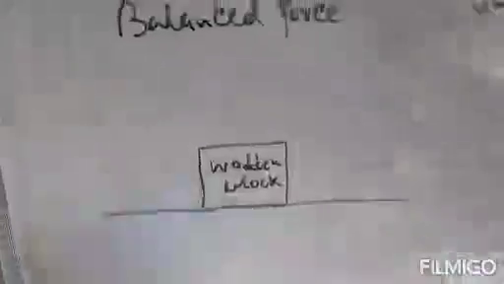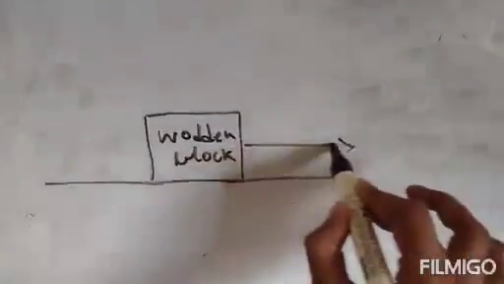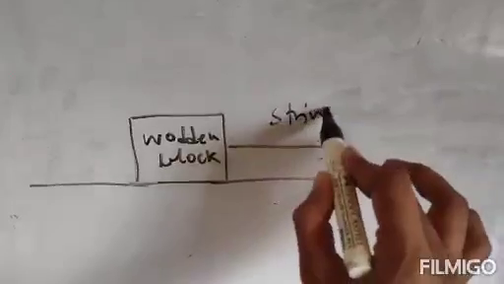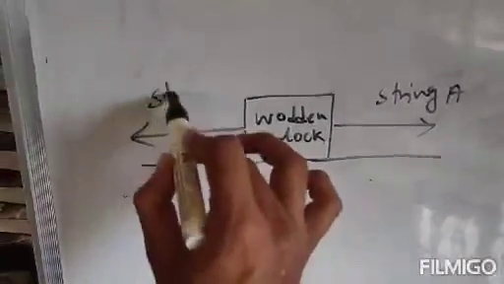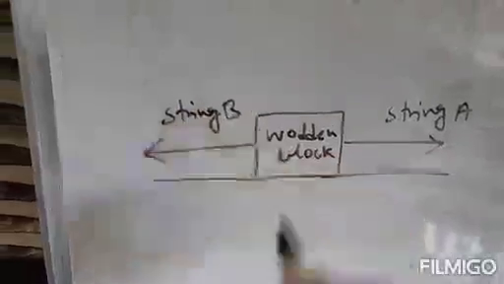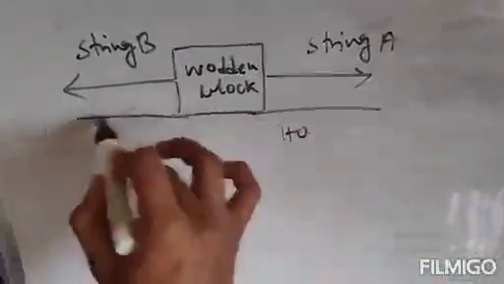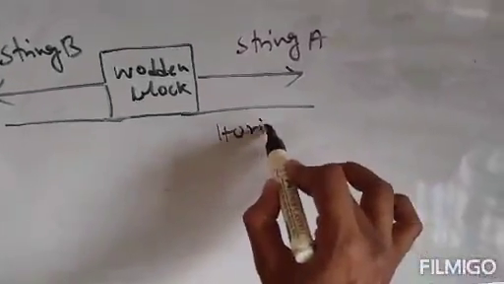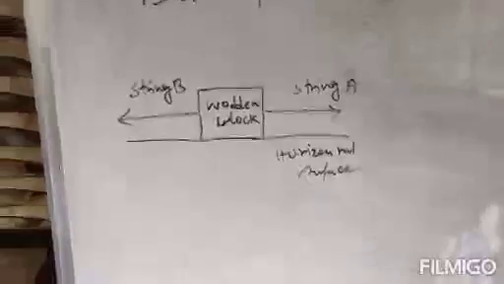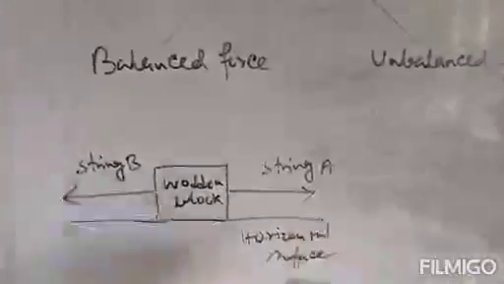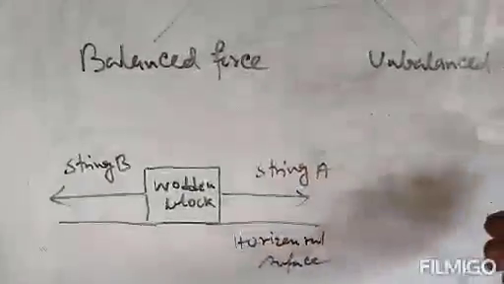here 2 strings are attached. This one is string A, and this one is string B. Clear? So 2 strings are attached, and this is a horizontal surface or horizontal floor. Clear?